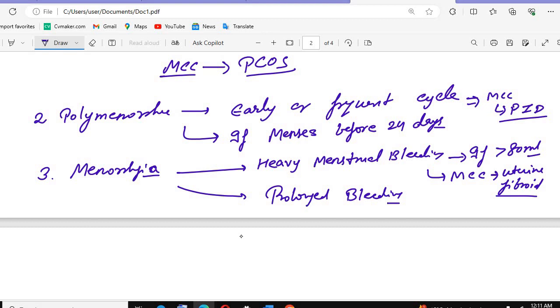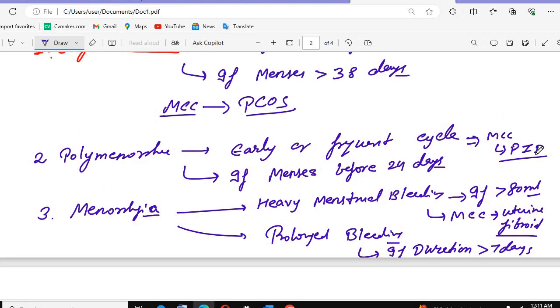For the prolonged bleedings, normal duration is 4 to less than 7 days. If duration is more than 7 days, or more continued bleeding for more than 7 days, we call it prolonged bleeding. If more than 80 ml is there, and the most common cause is the uterine fibroid, there will be heavy menstrual bleeding. Whenever I teach you uterine fibroid, whenever I teach you PID, I will ask you all these things, which menorrhea or which regia will be there.